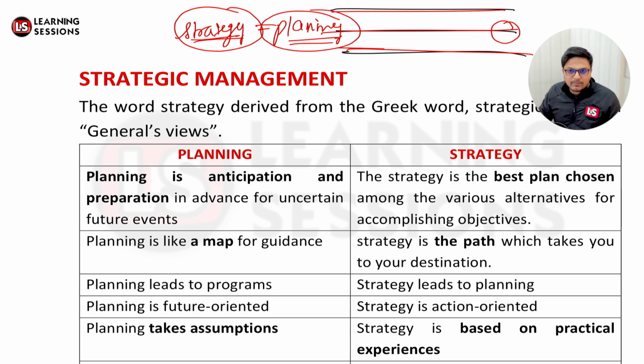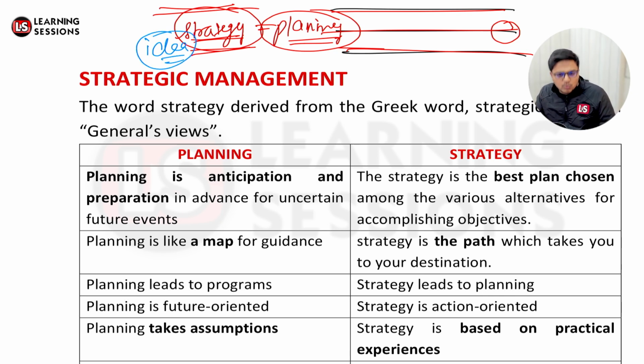So it's a plan. Whatever the strategy is, it's related to the main idea. You can think in that manner: it's the main idea that this is the thing you need to do if you want to achieve the goals. And if we talk about planning, it's the map by virtue of which you'll achieve your strategy. Planning leads to programs, and strategy leads to planning.